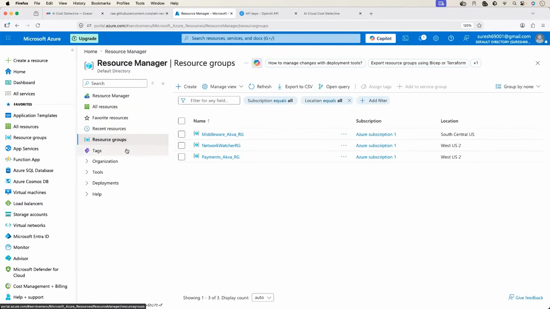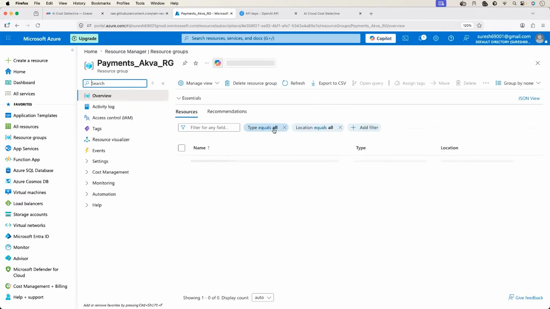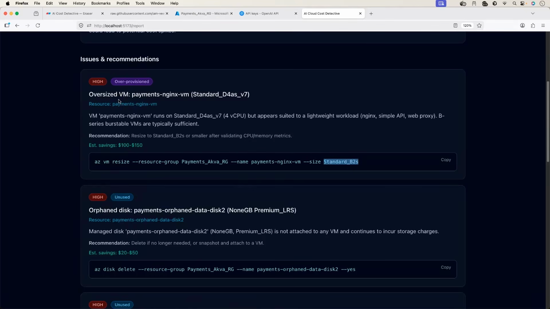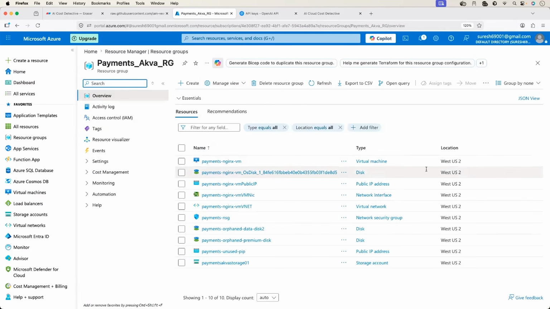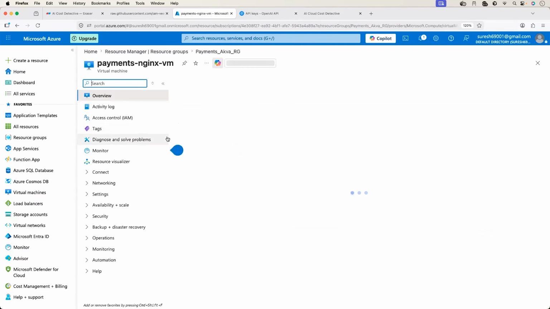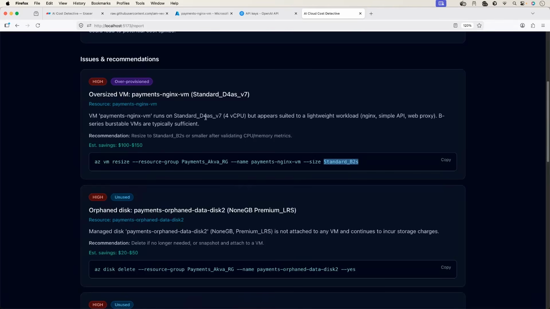Let's see if what it is saying is true. I'll go to the Payments Aqua resource group, then to the virtual machine that it mentions, Payments Nginx VM. Okay, this is the one. What is its configuration? Its current configuration is D4 AS V7, exactly what it mentioned.